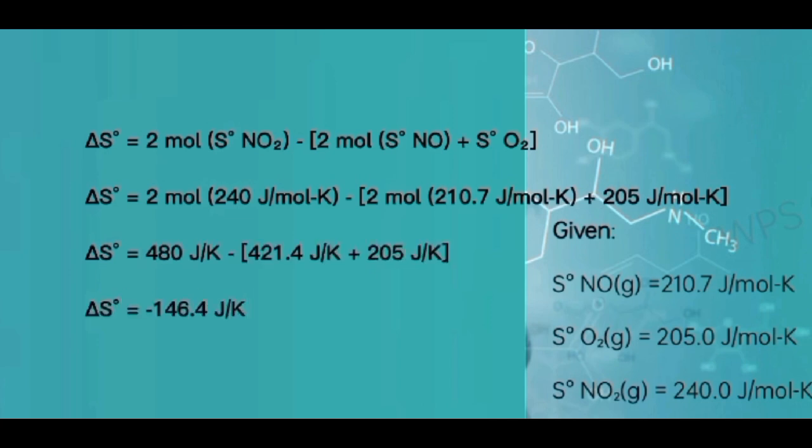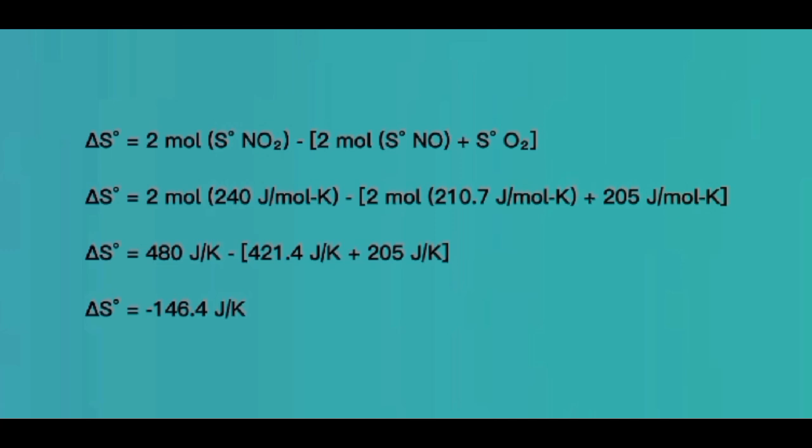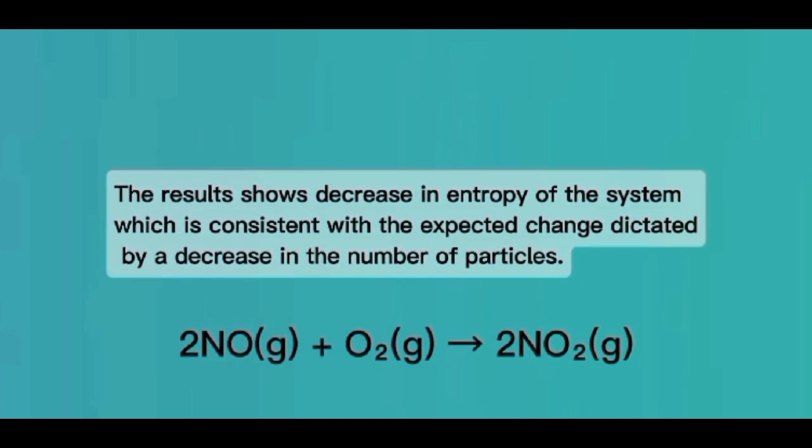Standard entropy change equals 2 mole times 240 joules per mole Kelvin minus 2 mole times 210.7 joules per mole Kelvin plus 205 joules per mole Kelvin. Standard entropy change equals 480 joules per Kelvin minus 421.4 joules per Kelvin plus 205 joules per Kelvin. Standard entropy change equals negative 146.4 joules per Kelvin. The result shows a decrease in entropy of the system, which is consistent with the expected change dictated by a decrease in the number of particles.